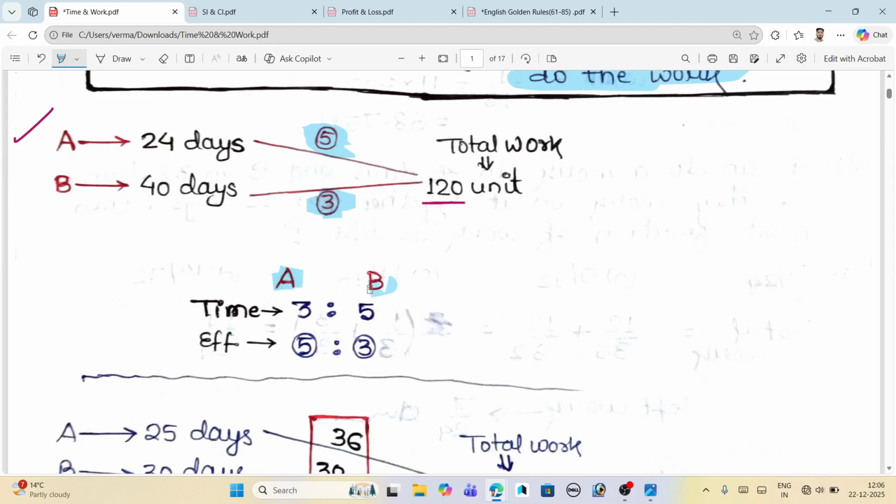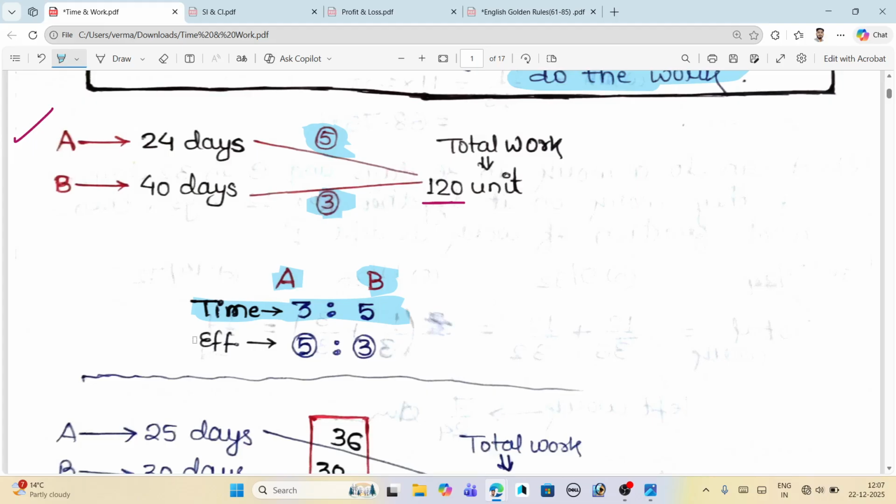Let's see here, from A to B, the time taken is given as 24 and 40. Just take the ratio. The ratio of 24 and 40, when you divide both numbers by 8, is 3 is to 5. And when you find the efficiency, just see above, how we get that efficiency 5 is to 3.